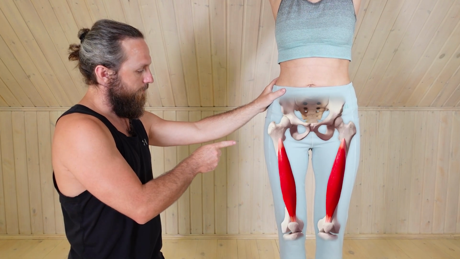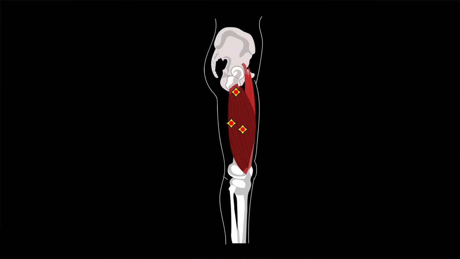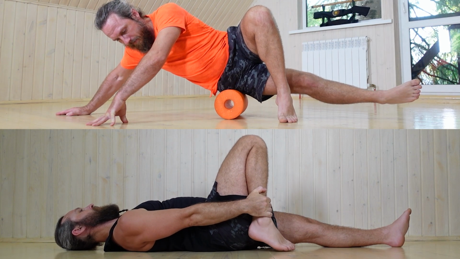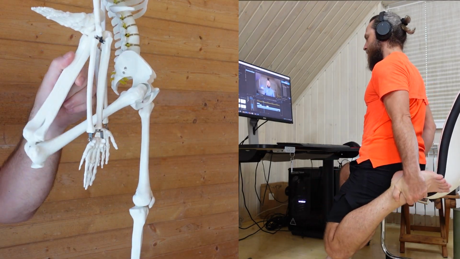Pain along the inner front and side of the thigh and knee can be caused by problems with the quadriceps. Watch this video to the end to learn the causes of pain and its distribution, exercises to quickly relieve discomfort at home, and helpful tips to prevent recurrence of pain. I'm Dr. Chernov. Let's get rid of this pain right now.